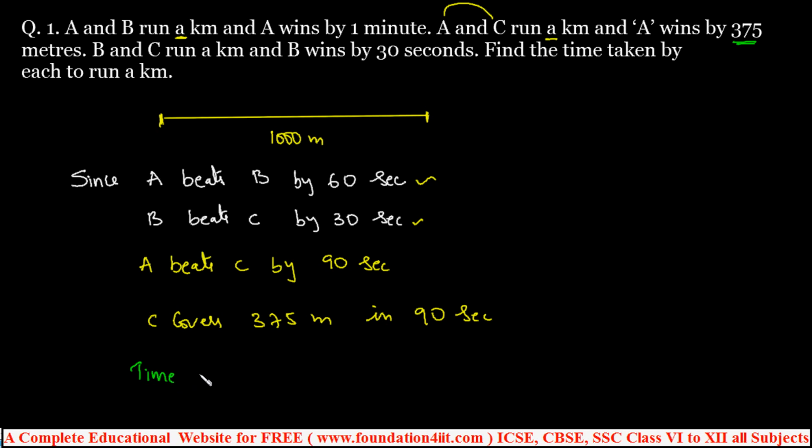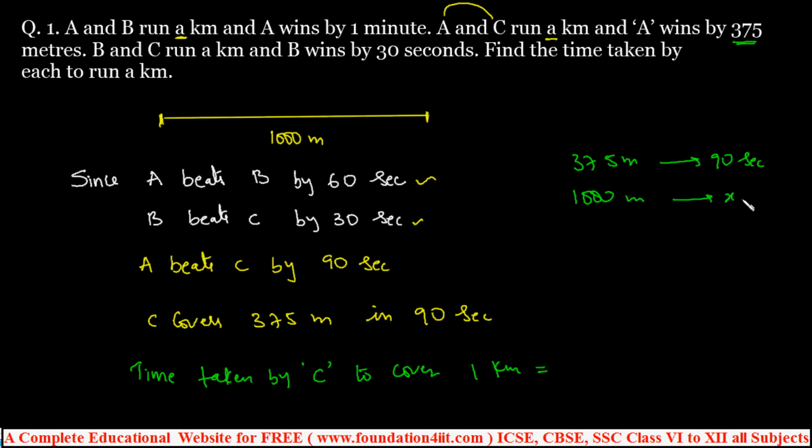We can find it as x now. So time taken by C to cover 1 kilometer, because the total race is 1 kilometer, that is 1000 meters. So 90 seconds for 375 meters, 90 seconds for 1000 meters, how much? So as a direct variation, you can write this: 375 meters, 90 seconds; for 1000 meters, x. So by cross multiplication, x into 375 is equal to 1000 into 90.